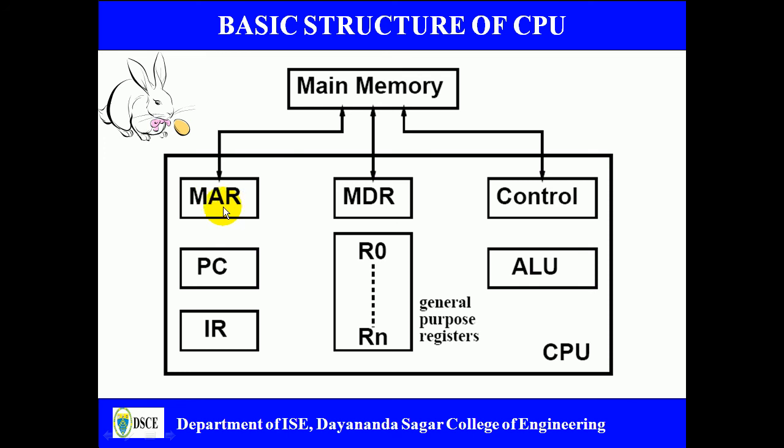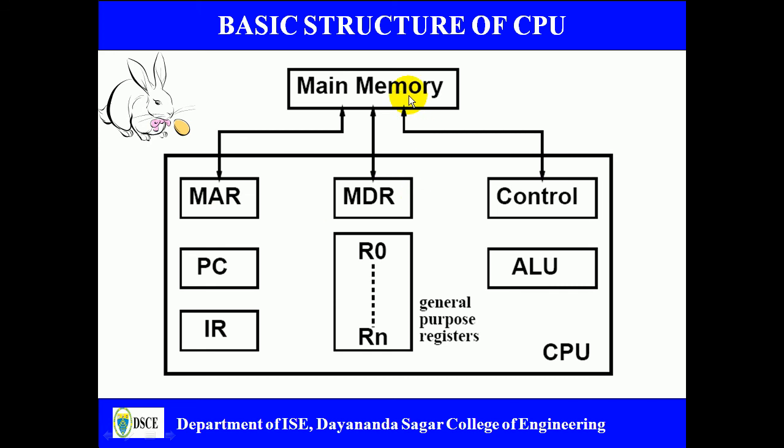MAR stands for memory address register, PC stands for program counter, IR is the instruction register, MDR is the memory data register, R0 to Rn are the general purpose registers, and here we have a control unit and an arithmetic and logic unit, which performs arithmetic and logical calculations. This whole rectangular block is called the CPU, central processing unit. And we will see how the instruction execution takes place.